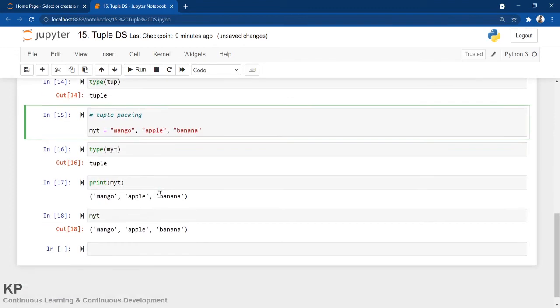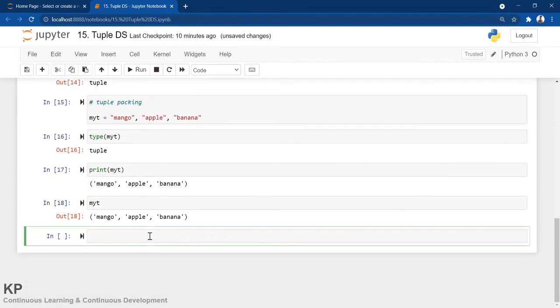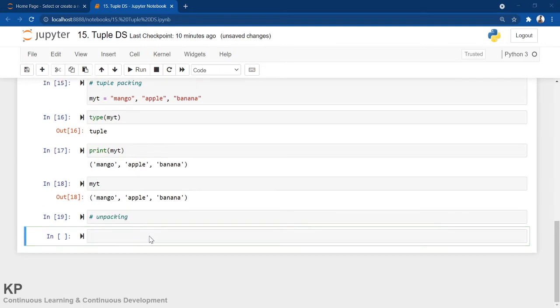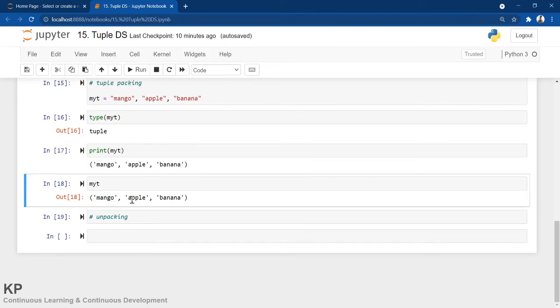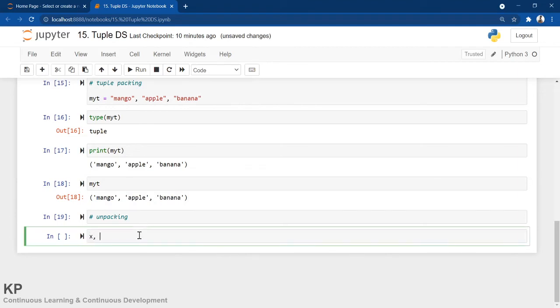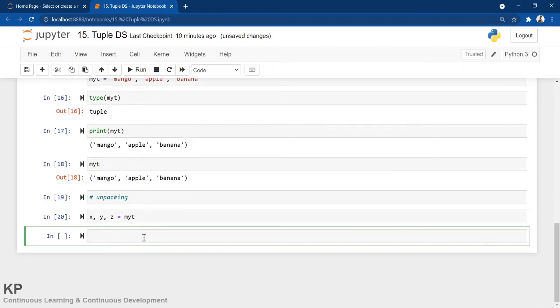Now if I do unpacking, how can I do it, let me show you. Here we have packing, and now how to unpack the tuple. How many elements are there? 1, 2 and 3. So I am declaring 3 variables x, y, z equals to myt. This is the tuple variable. Now let's execute it.